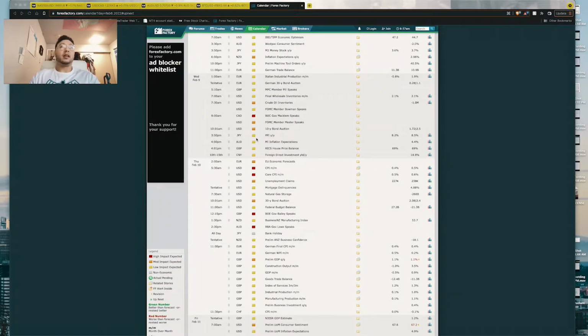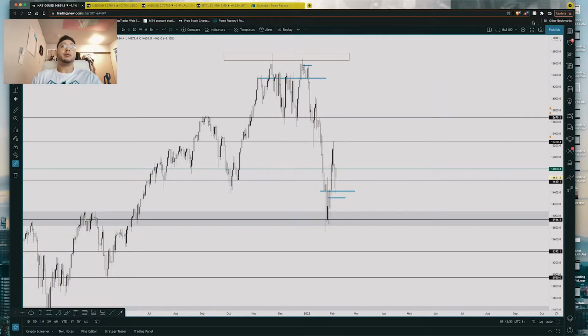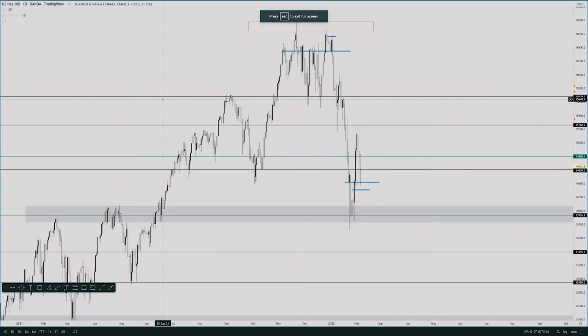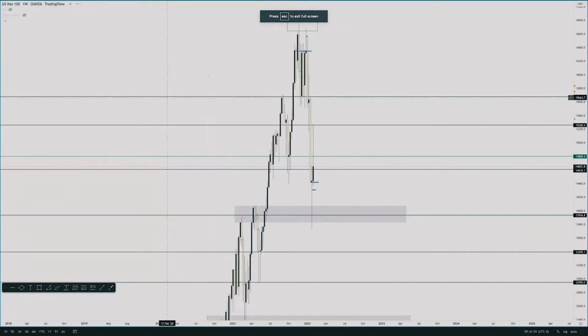All right, and we'll be jumping into the pairs that I'll be covering, which are the Nasdaq 100, the USDCAD, the Australian dollar, AUDUSD, and covering Bitcoin as well. So first things first, we're going to start with the Nasdaq 100. Okay, so we'll start with the weekly time frame.